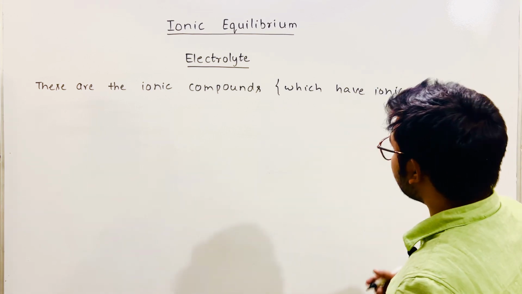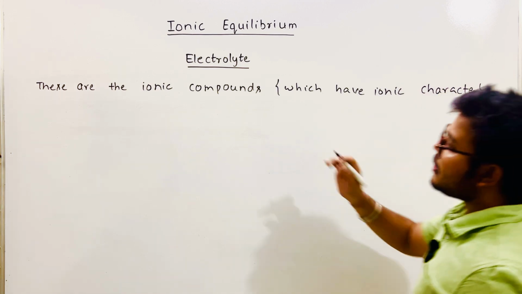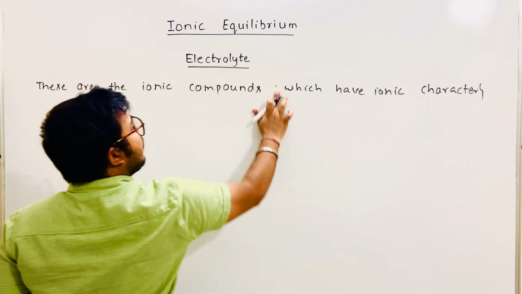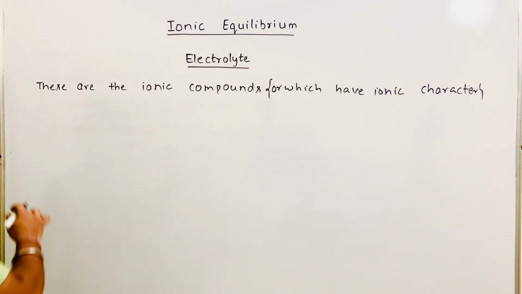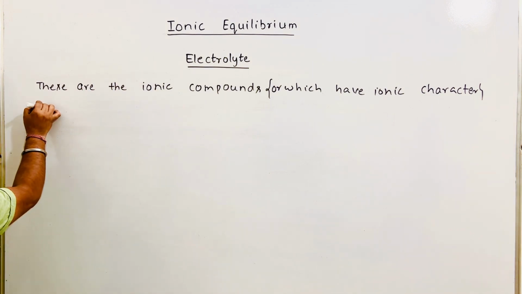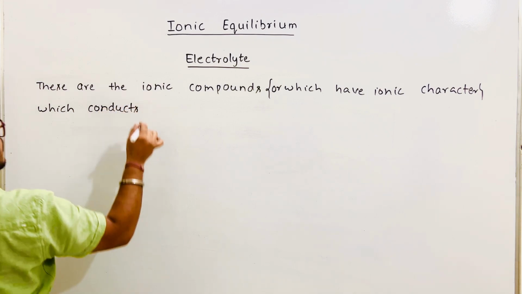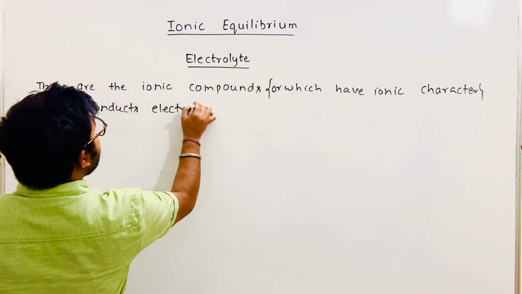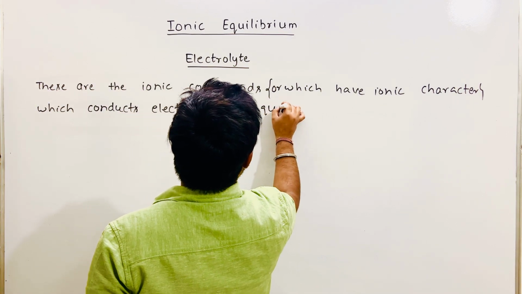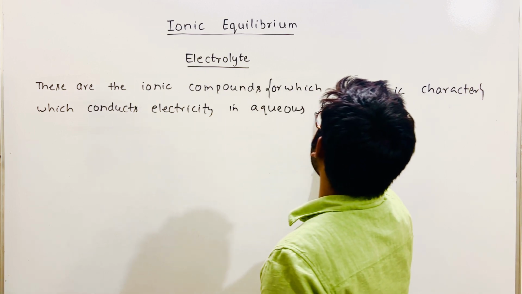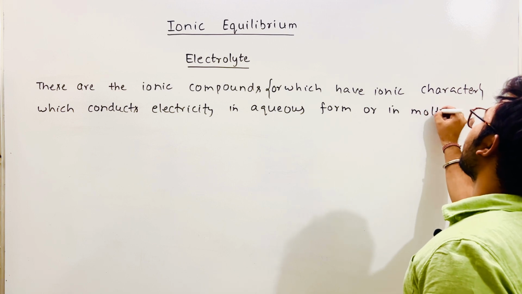So these are ionic compounds, or compounds which have ionic character, which conduct electricity in aqueous form or in molten form.